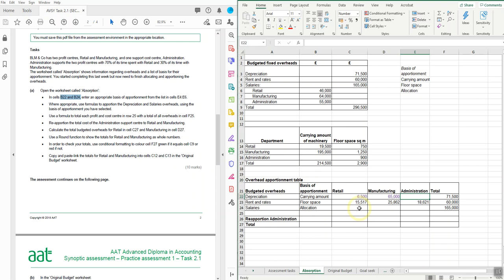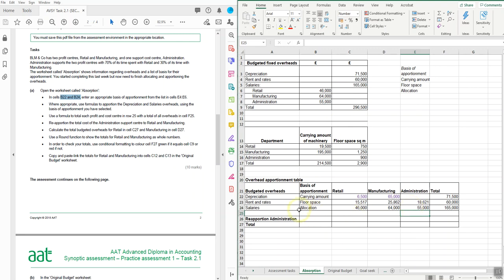So the salaries are easy to do because they're just direct allocation. So this is retail. Let's go and pick up the retail one. If you can do things just by using equals, it's a little bit more efficient rather than trying to retype the figures, which could lead to an error. Okay, so there's our salaries.